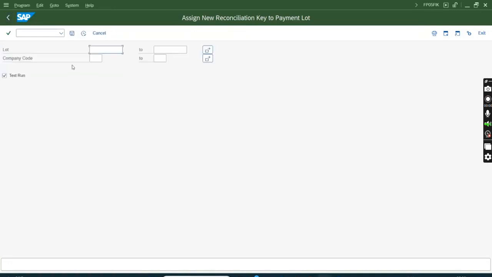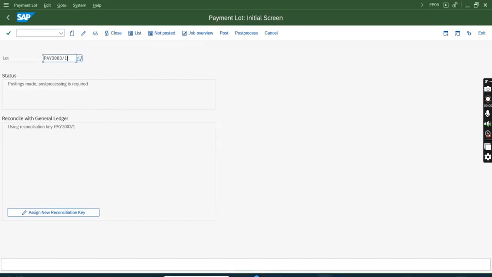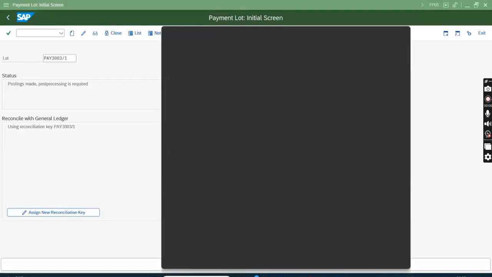Anyway, I have to do it for my company code, so I'll just remove the recon key. You'll see the difference right now. Let me take a screenshot so that I can show you the difference.